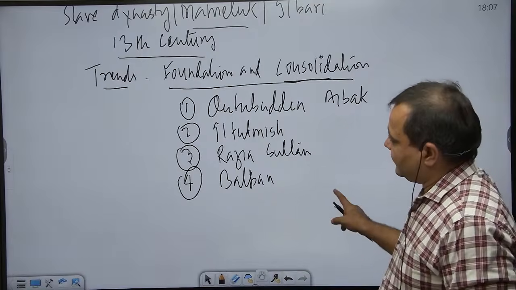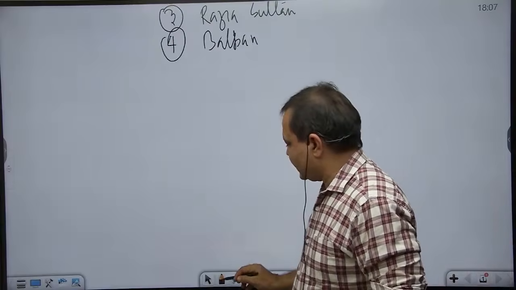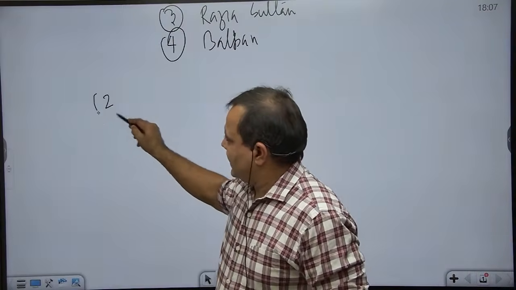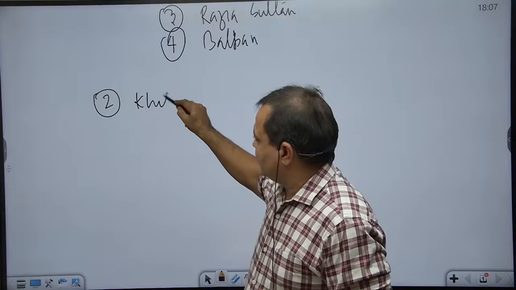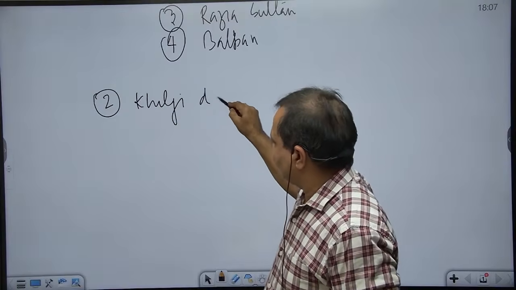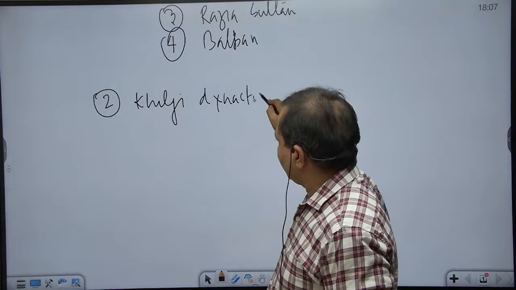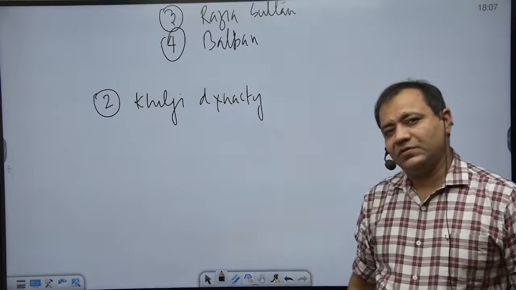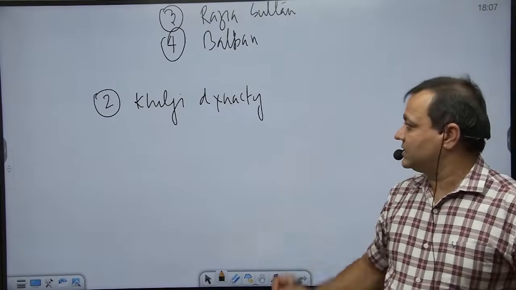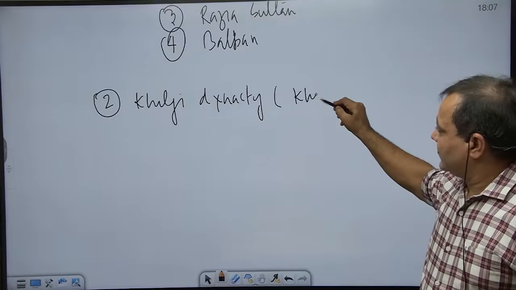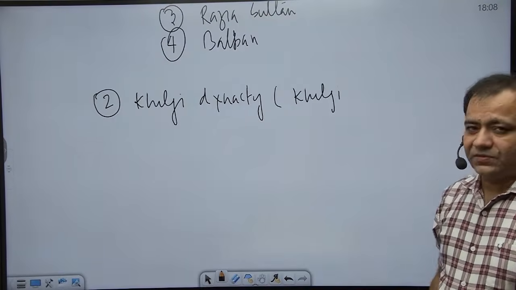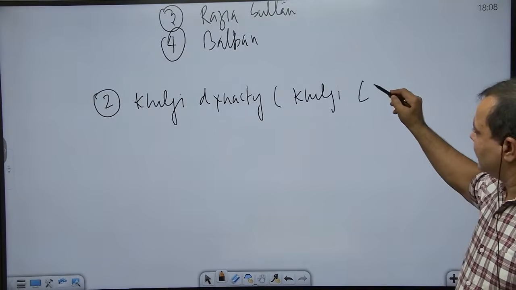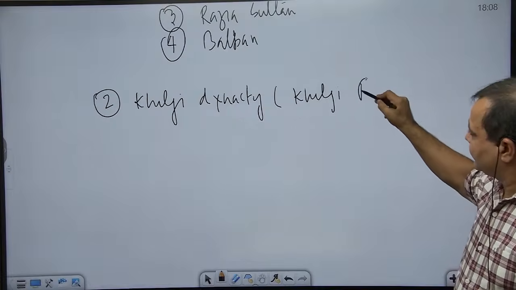Then we can proceed further to take note of the second dynasty, and the second dynasty is known as the Khilji dynasty. This dynasty ruled for a very brief period of time, but we have profound changes under this dynasty, and that's why those changes constitute what is known as the Khalji revolution.